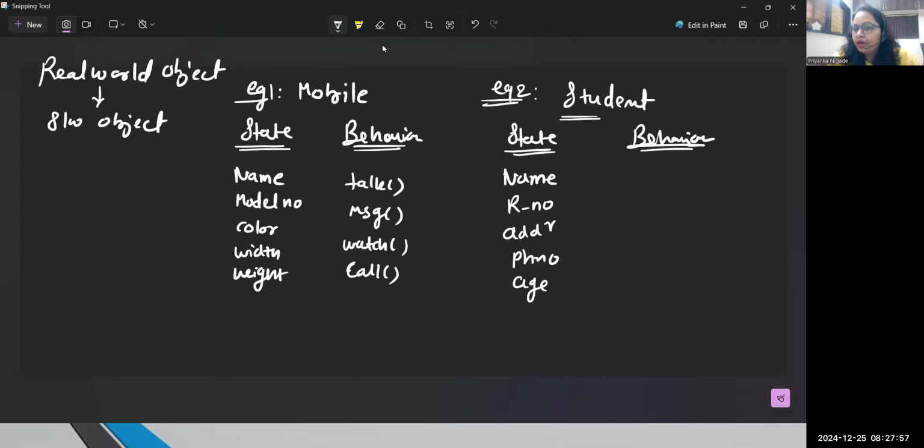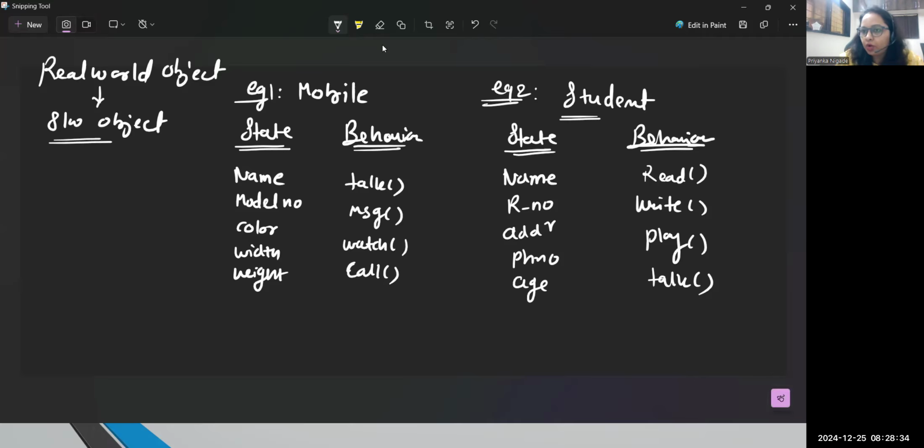What is the behavior? A student is able to read, able to write, able to play, able to talk. There are many things that a student can do. Every student is here to understand the concept. Learning, that's the main part. So all students have a different name, different address, different phone number, but every student's basic behavior will be the same. So a collection of students, I can call in the form of a class. The main part is that every real world object we can convert in the form of a software object.